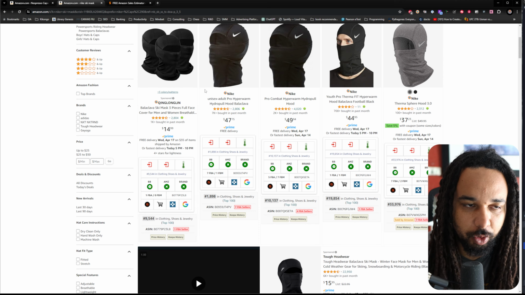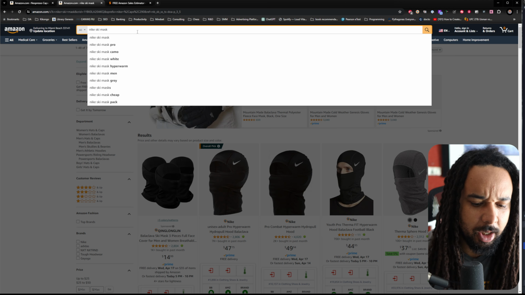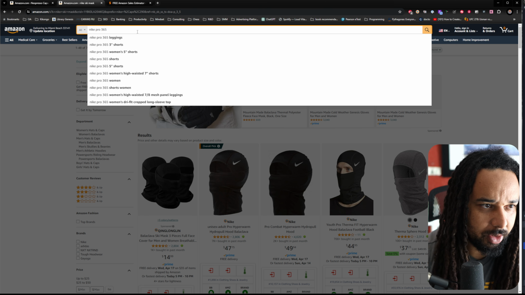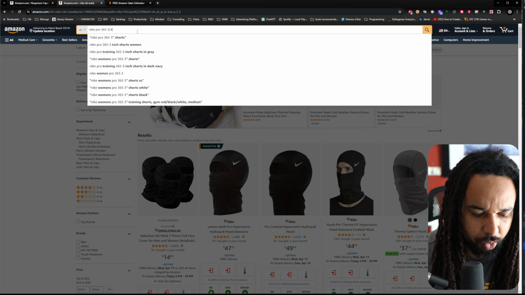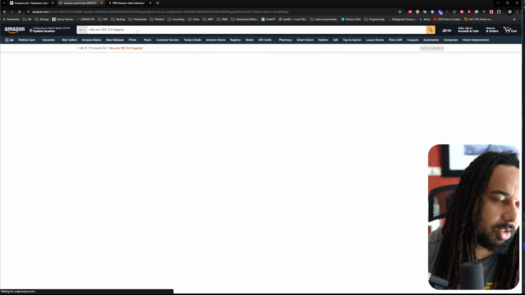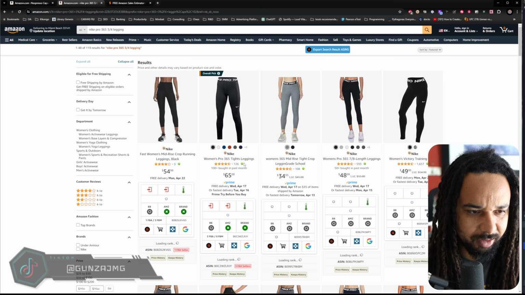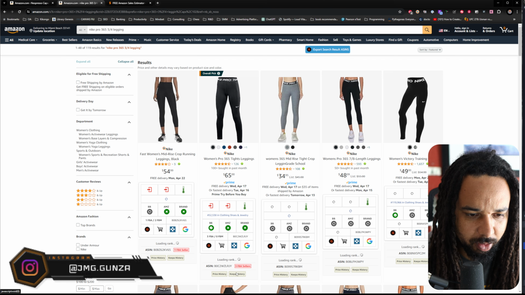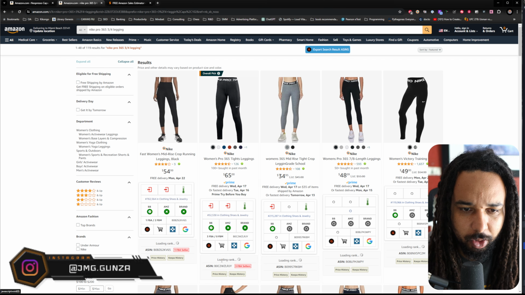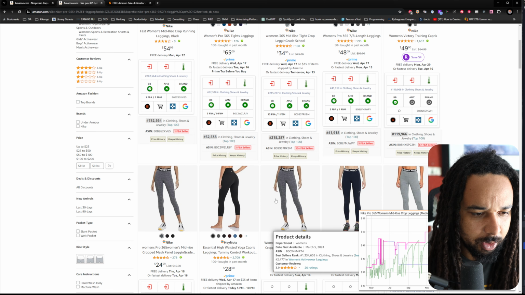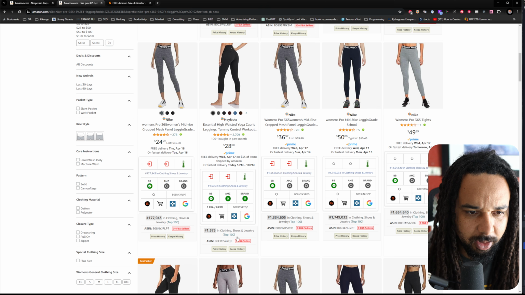Because all of these will show for sure the yellow line. But let's look at Nike Pro 365 3/4, let's be specific, legging. Okay, because I know that there are some listings for those that are quite high, and Amazon's actually giving us data for this one. Let's look at the sales rank. It's giving us this information for this one. Let it load a little bit, and this one is 52, so it's still quite low. I want something higher though. 177. Okay, 1 million whatever.